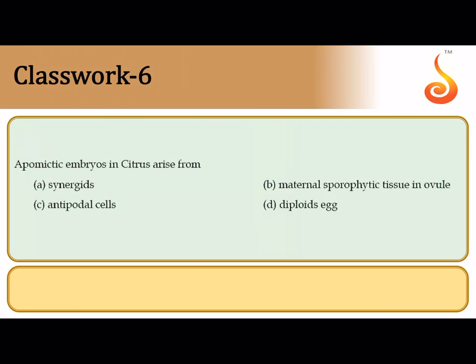Apomictic embryos in citrus. Now, when you remember about citrus, first thing you should remember is that more than one embryo, or polyembryony, is occurring, but embryos develop from the sporophytic tissue such as the diploid nucellar tissue and the integument tissue. So here the correct answer is maternal sporophytic tissue in the ovule.